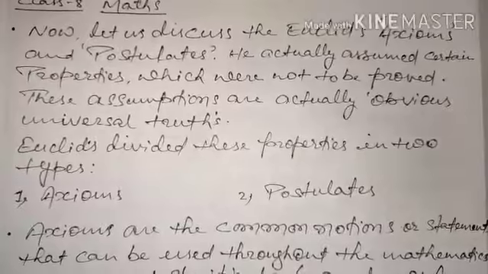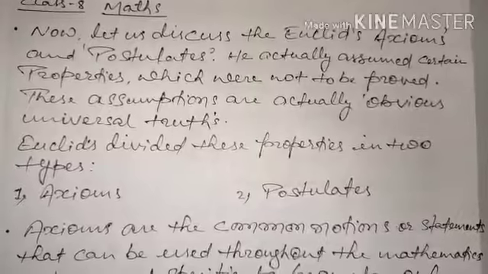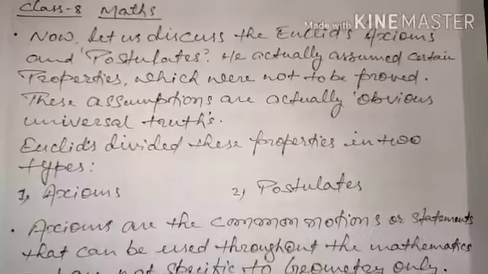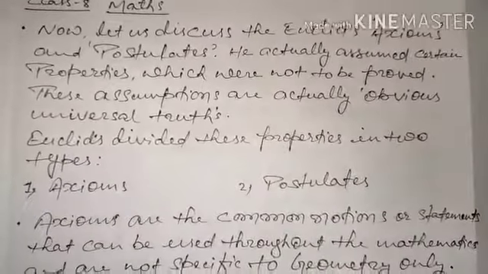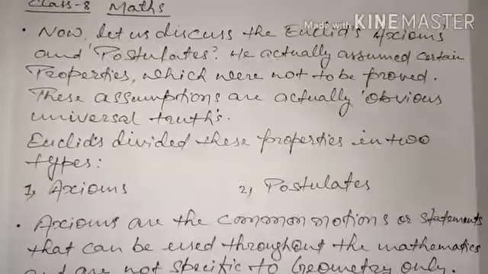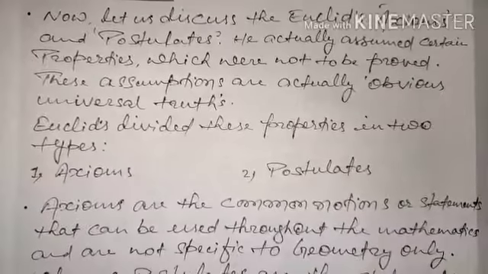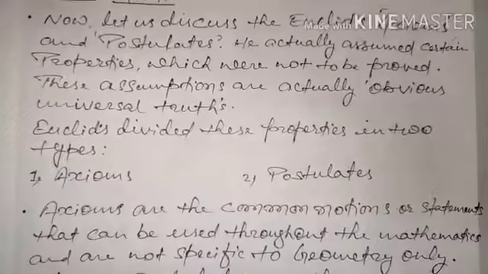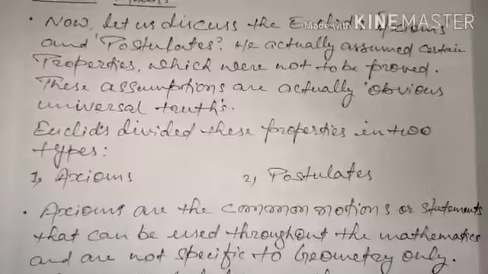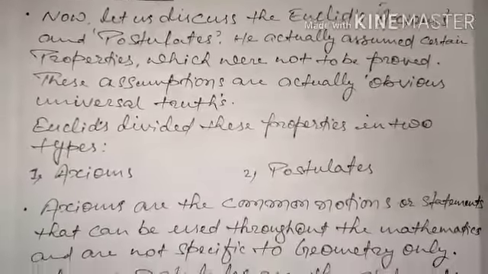Let's try to understand the axioms and postulates, the very first thing of Euclid's geometry. He assumed certain properties which are not to be proved. These assumptions are obvious universal truths. So both are obvious universal facts or truths. The axioms and postulates both do not need any proof. You will ask, what is the difference between them?